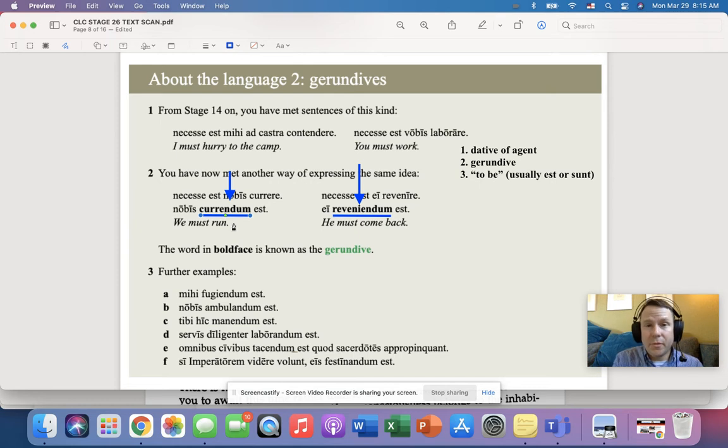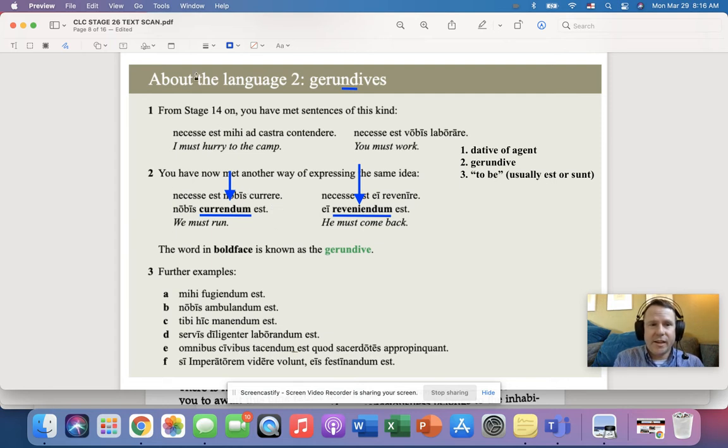And I want you to remember that that is the gerundive because in the word gerundive, we have that nd, okay? And that's not a coincidence. The word gerundive, or we know the word gerund in English, this is slightly different, but it comes from the verb gero, gerere, and it is actually the gerundive version of gero, gerere.